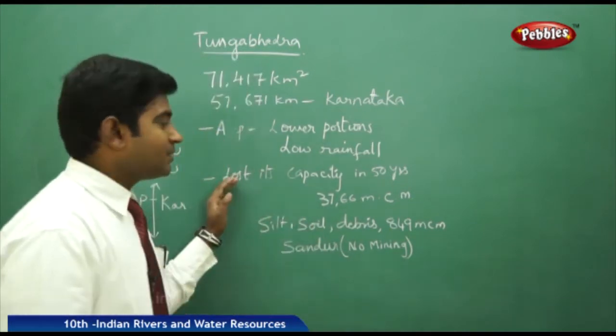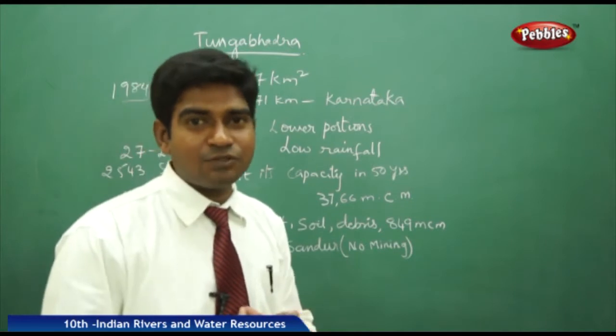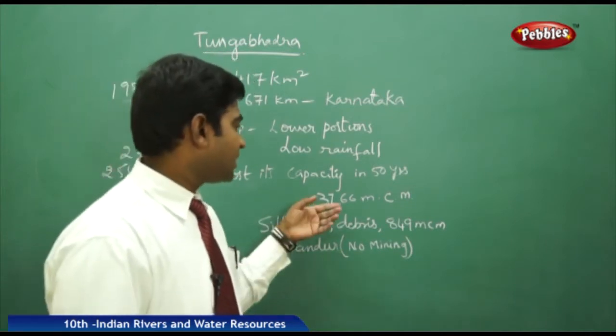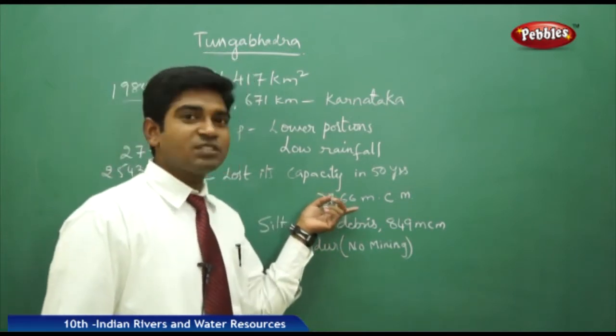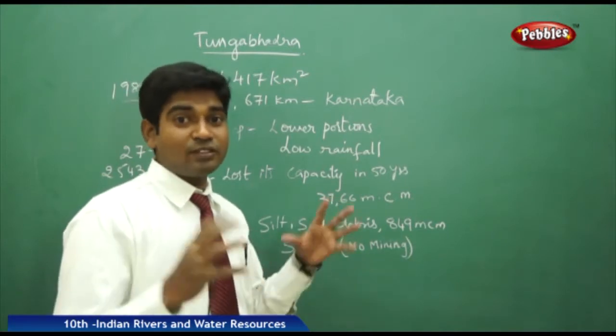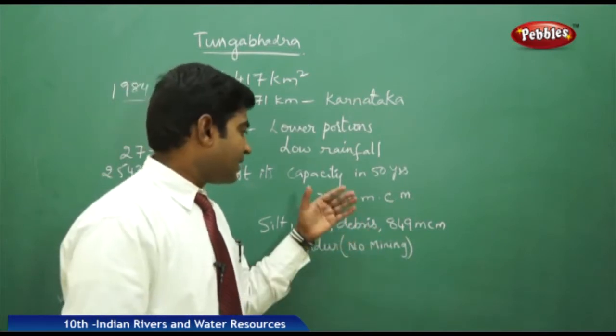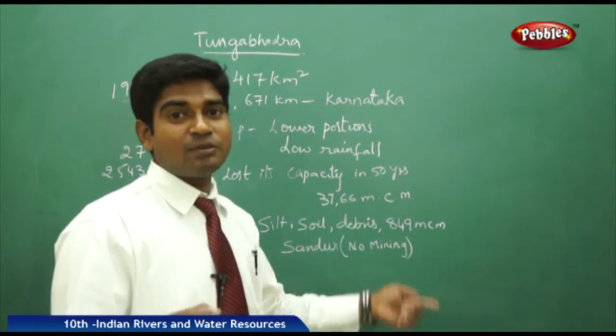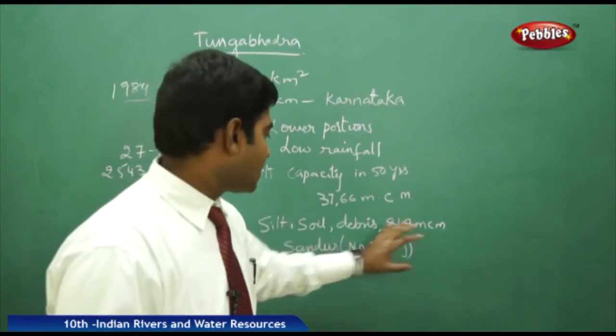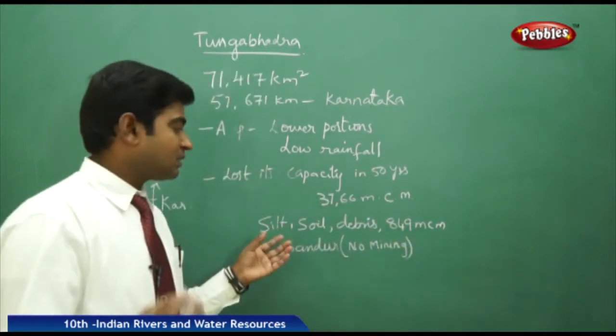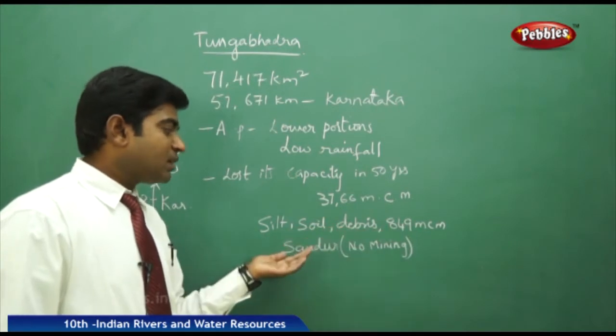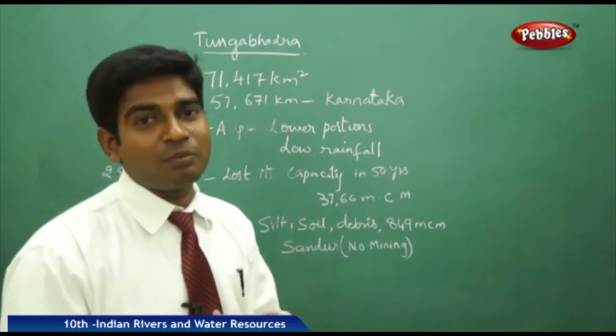And coming to the capacity of the Tungabhadra dam, in the last 50 years it has come down considerably. Its storage capacity was 3,766 million cubic meters, but it has come down to 849 million cubic meters because of various reasons like silt, soil erosion, debris, and the major issue of mining.